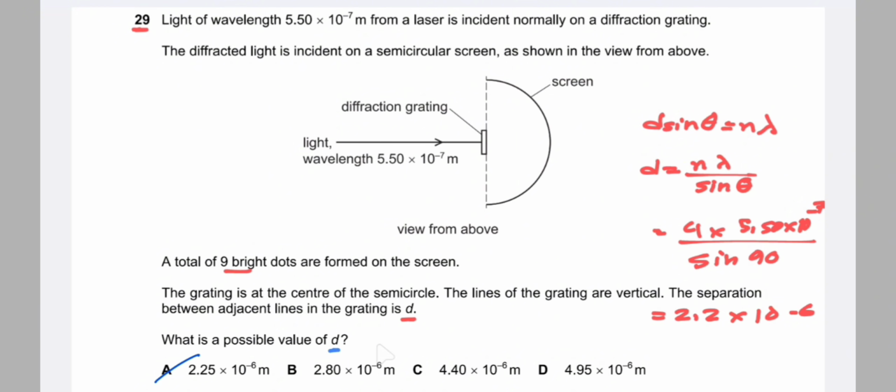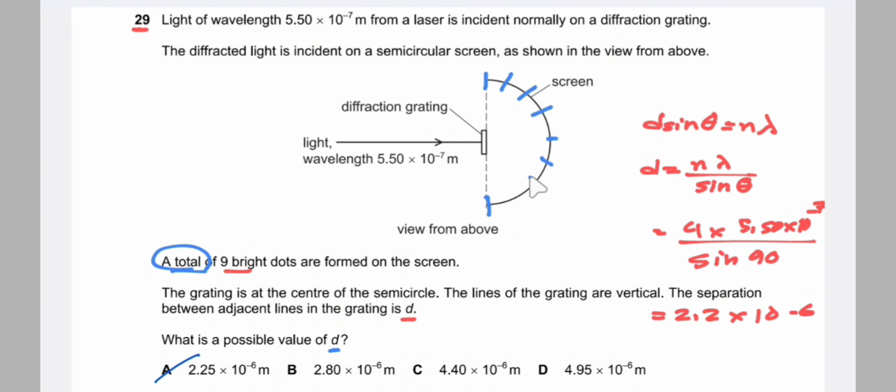To find the value of d, first of all, there are a total of 9 bright dots. So if we draw them, this is 1, then 2, 3 and 4, and so on up to 9 dots.